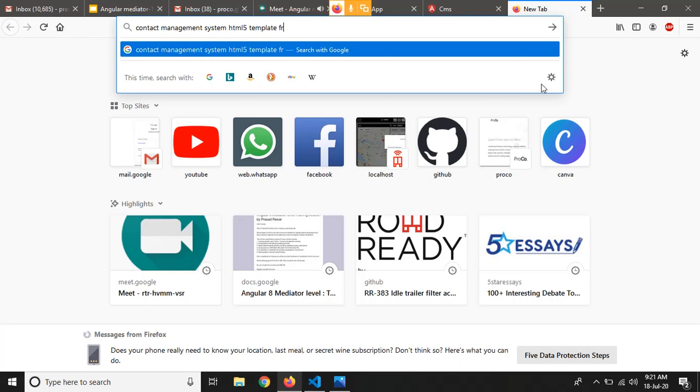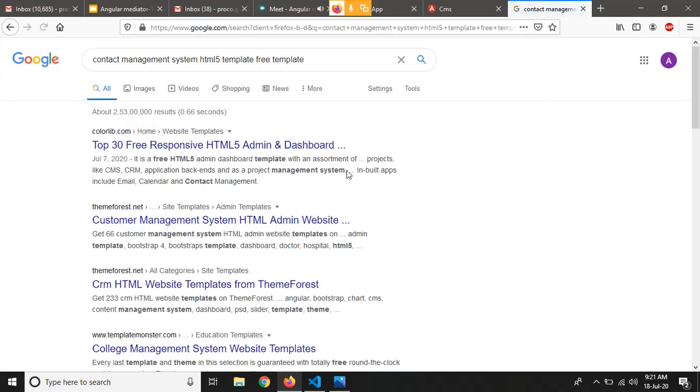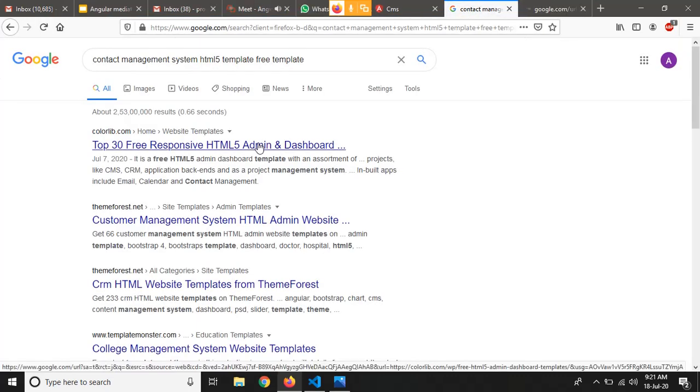You can search for free templates as well. It will give you lots of options for the template, so that you can choose between them.